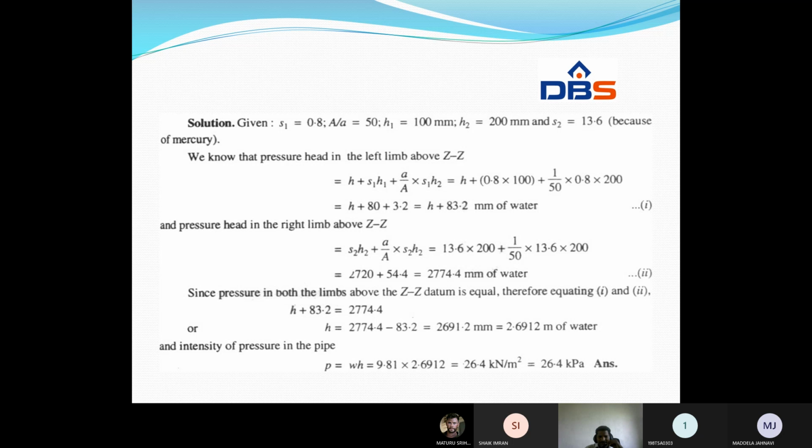If we simplify it, we will get h is equal to 1691.2 mm of water or 2.691 meters of water. So the intensity of pressure in the pipe, p, is equal to wh, 9.81 into 2.691. We will get 26.4 kilonewton per meter square or 26.4 kilopascal. In this way, we have to solve the problem.